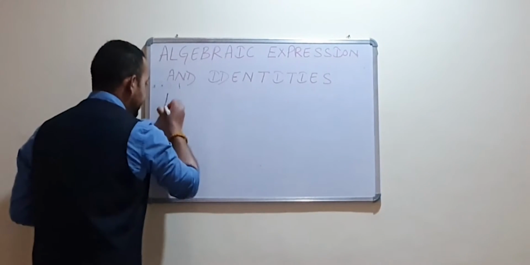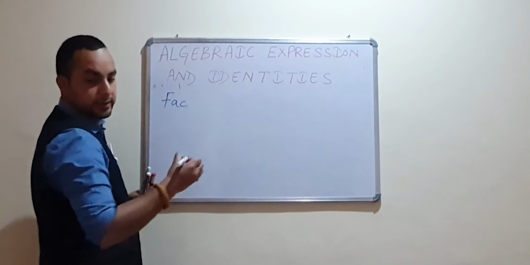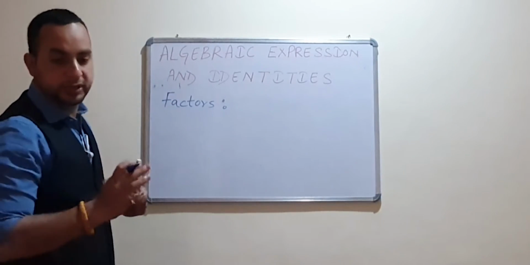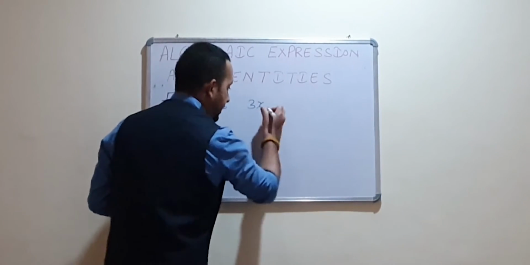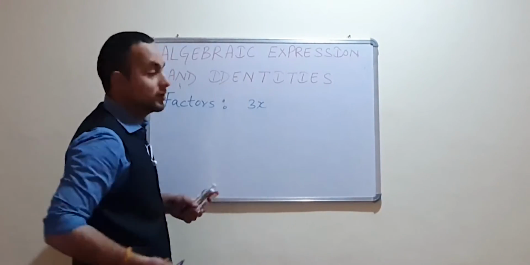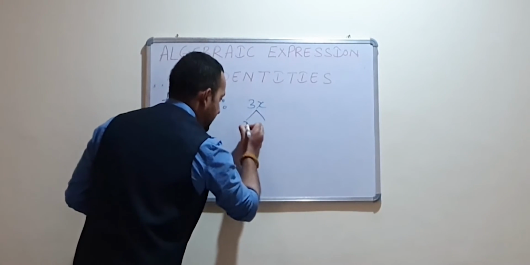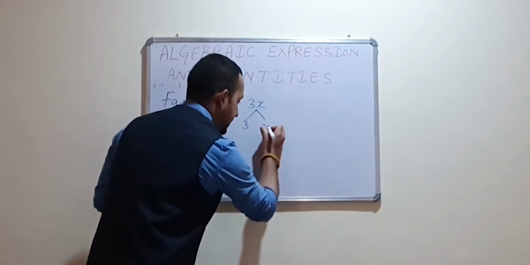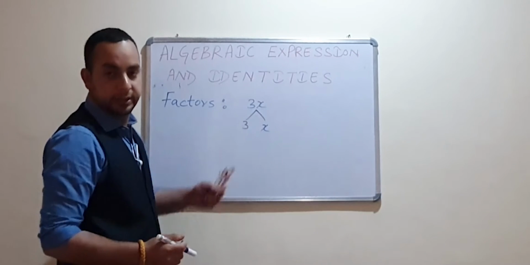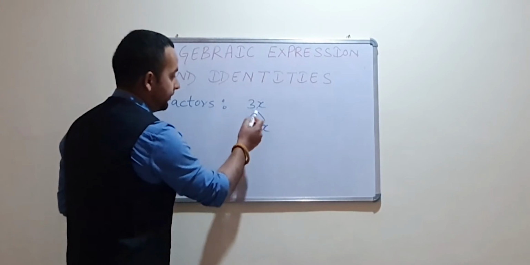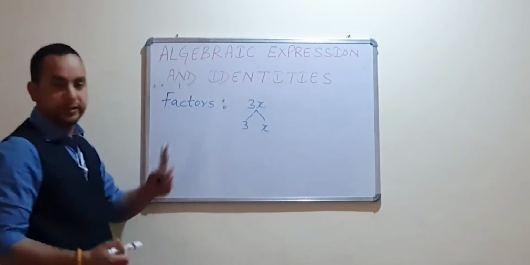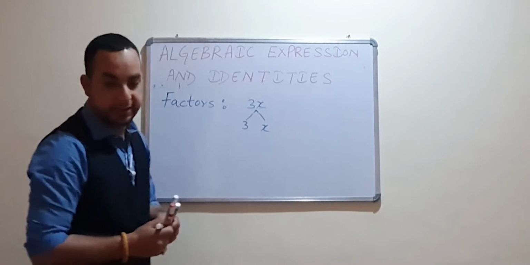Now we are going to learn what actually a factor is. 3x is a term, right? But how will this 3x form? What are the factors of 3x? The number 3 is a factor and x is a factor, which combine together and make the term. This is a term and the distribution of the term is into factors.